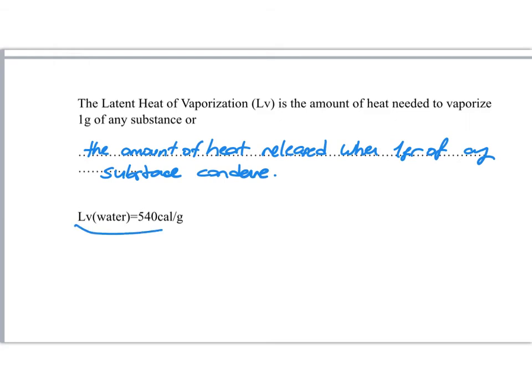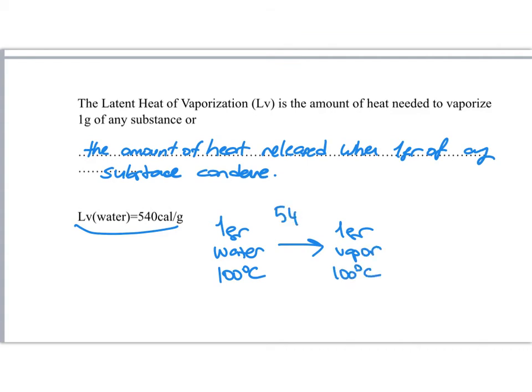Now, the latent heat of vaporization for water is 540 calories per gram. When you take 1 gram of water at 100 degrees centigrade and change it into 1 gram of vapor at 100 degrees centigrade, you need 540 calories. Or when 1 gram of vapor condenses into liquid water, then 540 calories of heat is released.